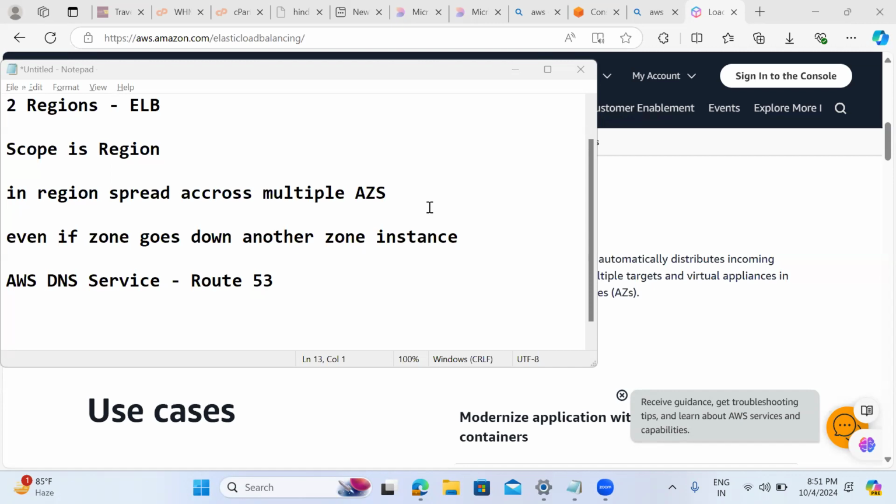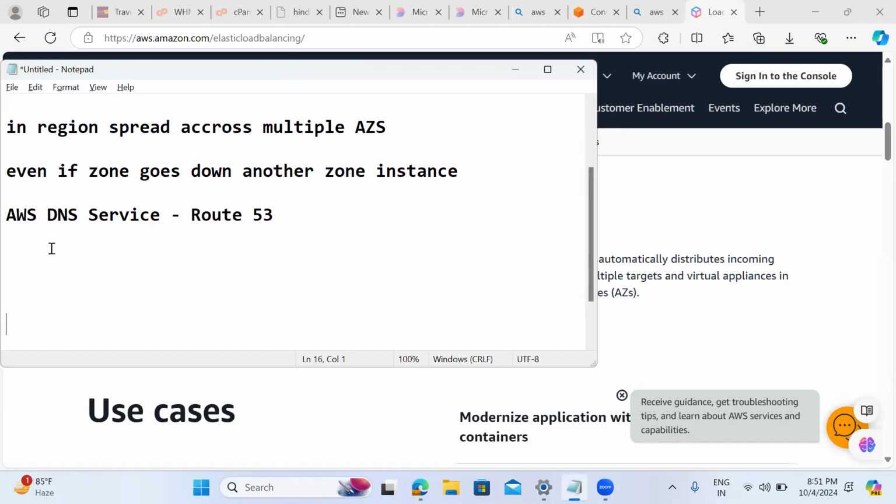What is the DNS service name in AWS? Route 53. Any idea why it is called Route 53? The DNS port number is 53. That is the reason AWS kept the name Route 53. We'll discuss AWS Route 53 in detail later.